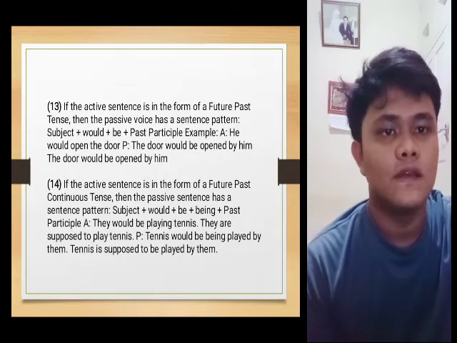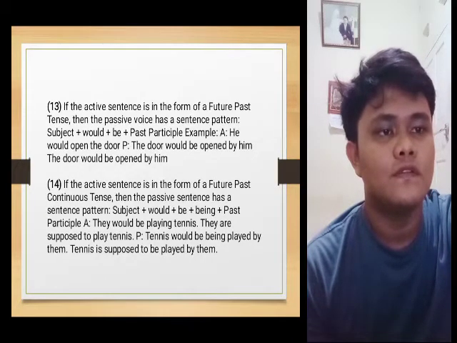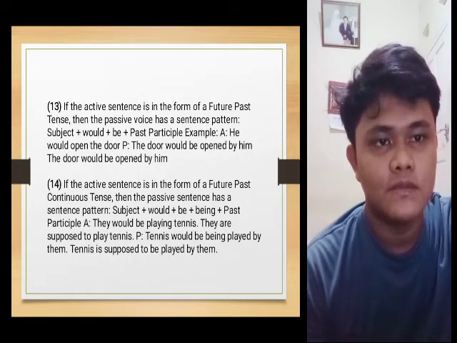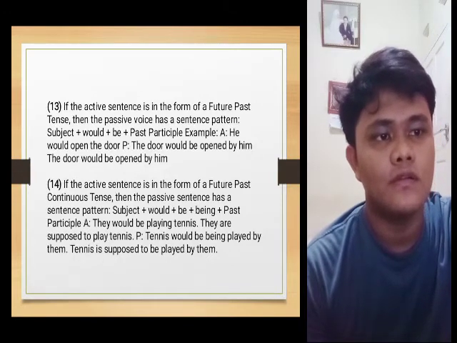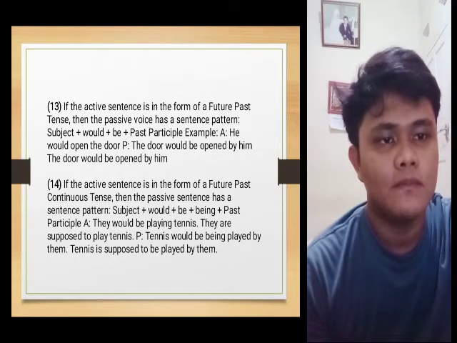13. If the active sentence is in the form of a future past tense, then the passive sentence has the pattern: subject plus would plus be plus past participle. Example: active, he would open the door. Passive, the door would be opened by him.